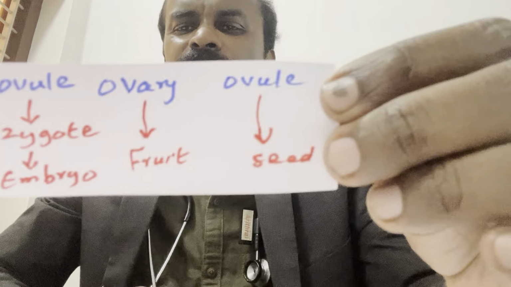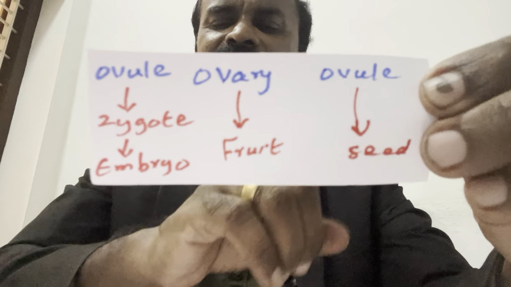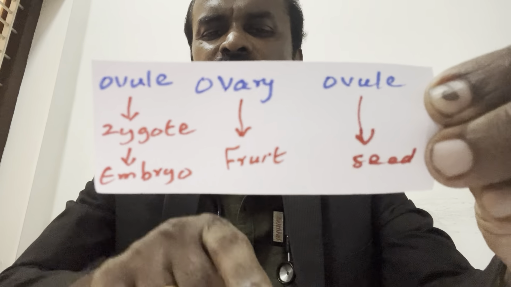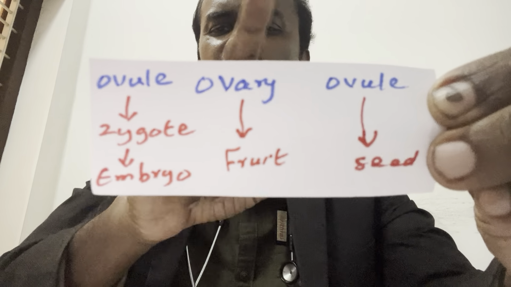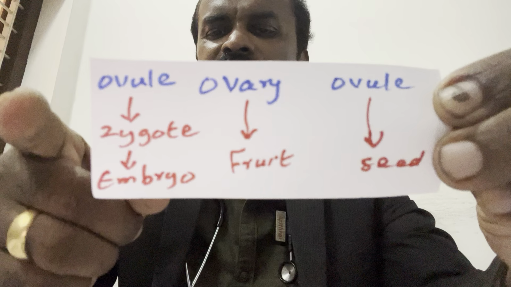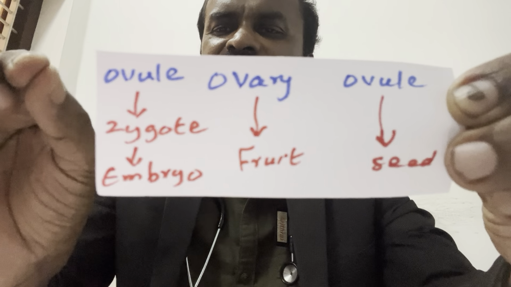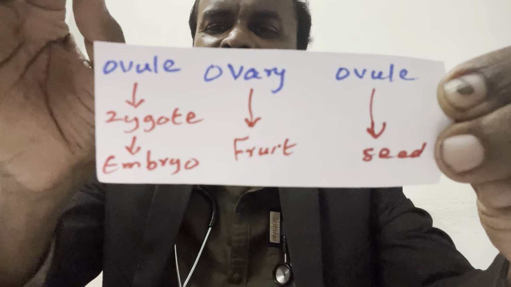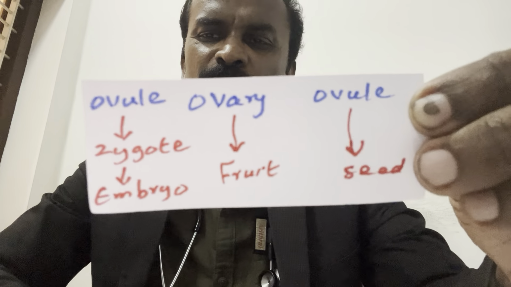Classic MCQ. You should understand from below, just memorize this. Seed is formed from ovule. Fruit is formed from ovary. Embryo is formed from zygote. Zygote is formed inside the ovule.